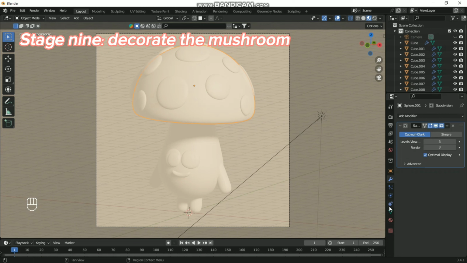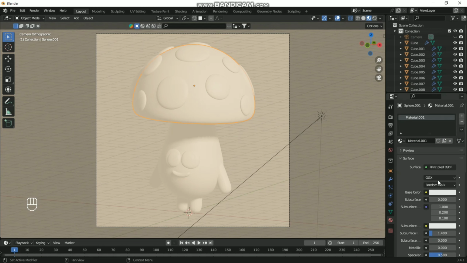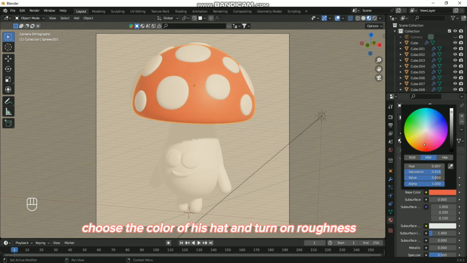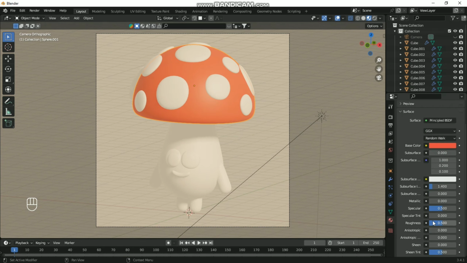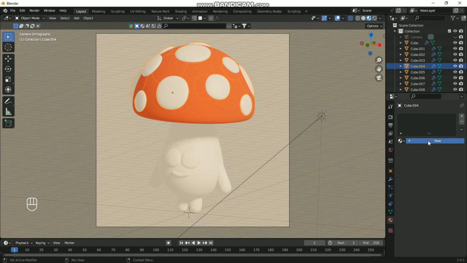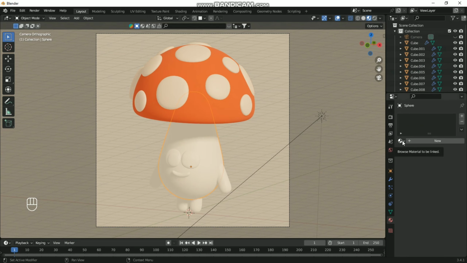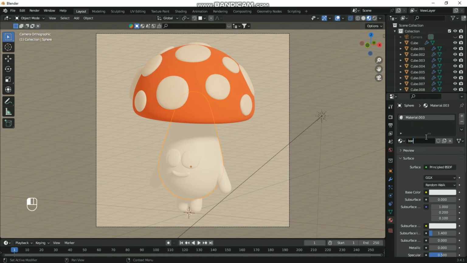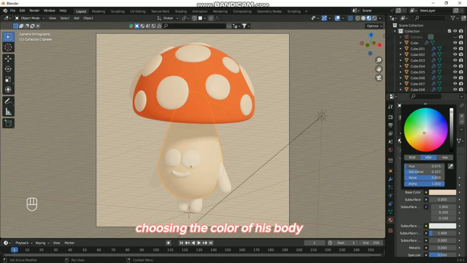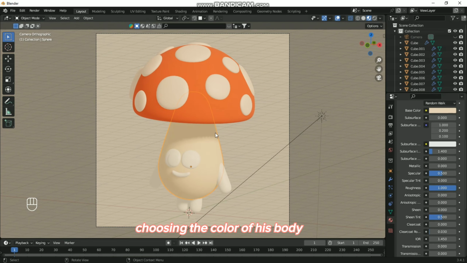Stage 9. Decorate the mushroom. Choose the color of his hat and turn on roughness. Choosing the color of his body.